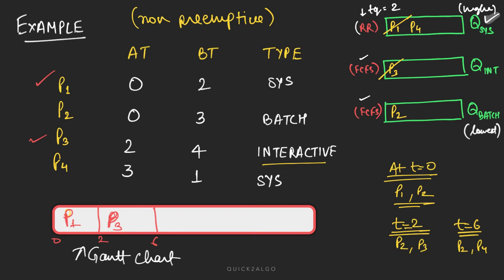P4 will get how much time? 1 unit time. P4 will be executing for 1 unit. It will be 7 and it is done. P4 is done. Now, at last, what is the process remaining? P2 is remaining. It's a batch process. It is remaining at the very last interval. So it will be executed and P2 will come. It will be scheduled and P2 has 3 units. So at 10. So this is the entire Gantt chart we have prepared.